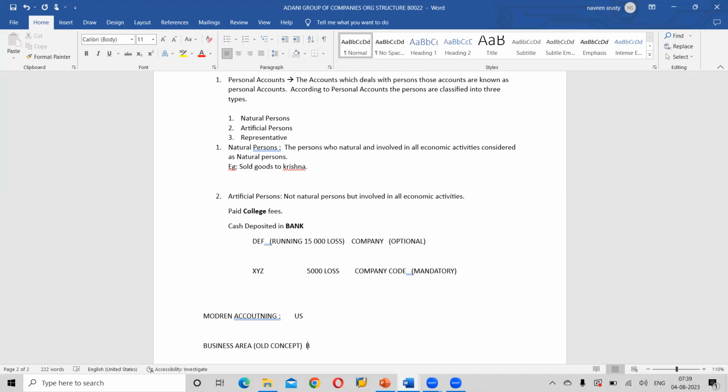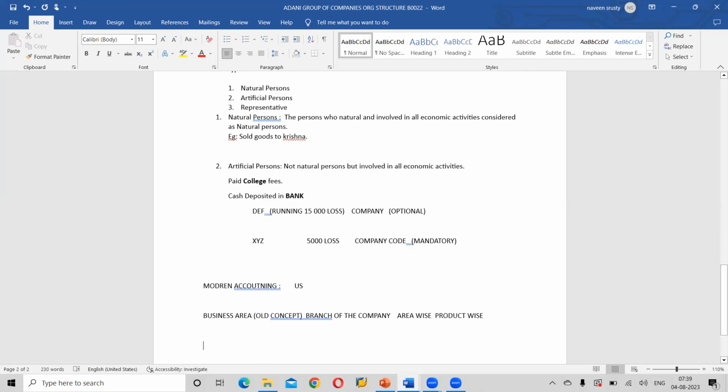Business area is nothing but branches of the company, or company code, whatever you call it. So it would be area wise, product wise, branch wise. We maintain business areas branch wise or product wise. This is an old concept.